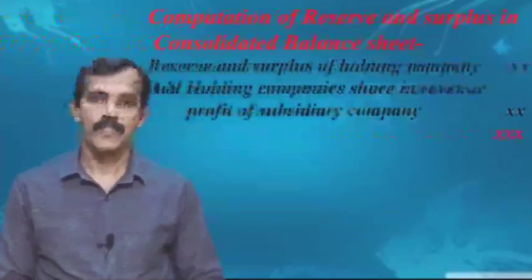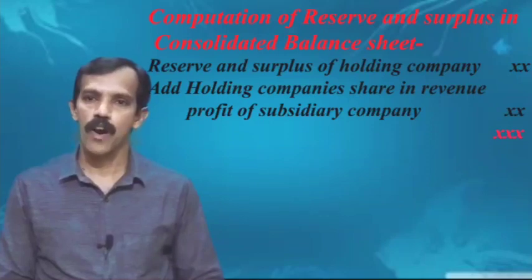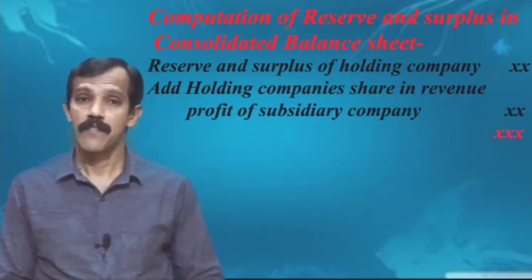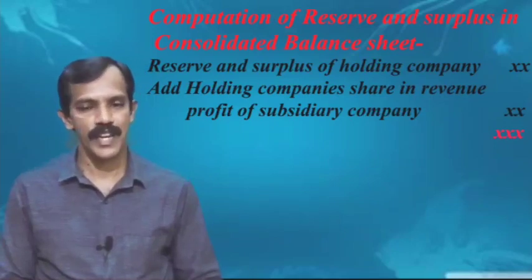Then computation of reserve and surplus in the consolidated balance sheet. Reserve and surplus of the holding company, to that we add the holding company's share in revenue profit of the subsidiary company. Then we get the total reserve and surplus we have to show in the consolidated balance sheet.